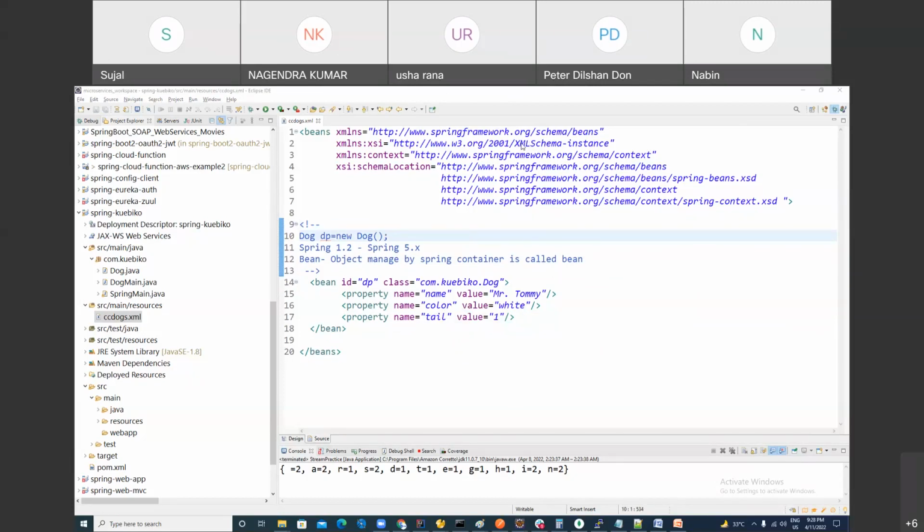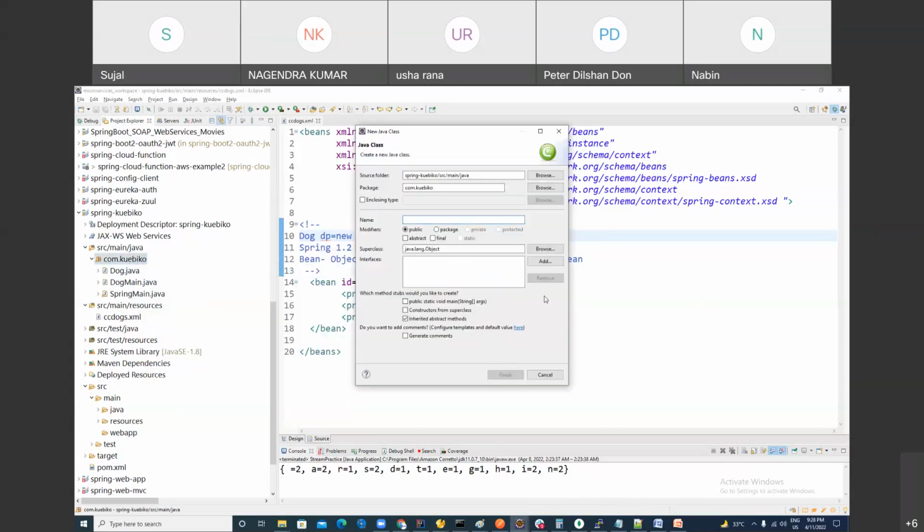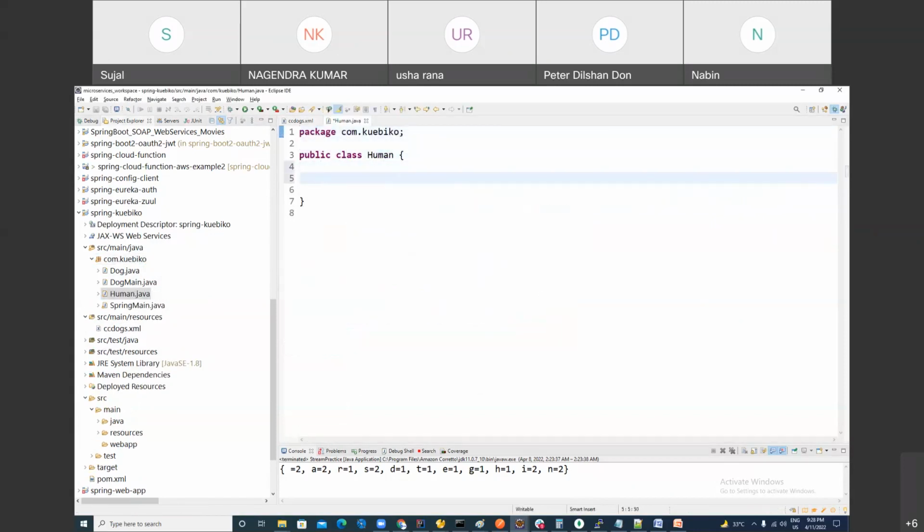Okay, done. So let's see this example, right? I'm just writing one brand new class. What example can I take? I can take the example of human, right? You need to tell me human can have some attributes, which you can make private. Every human has name.